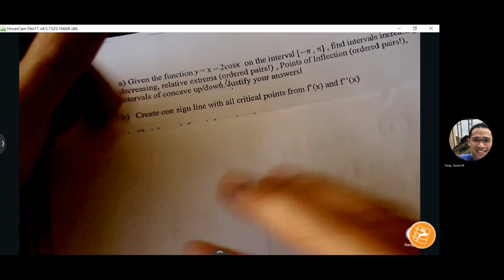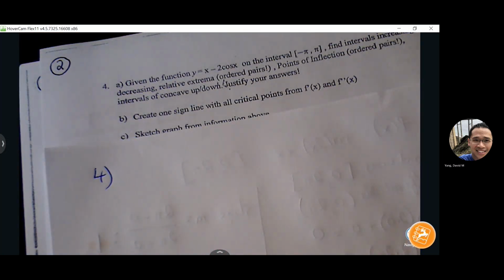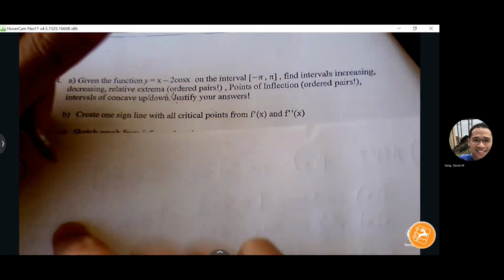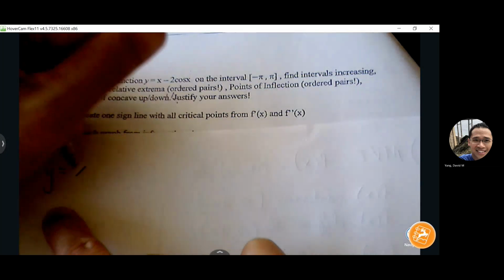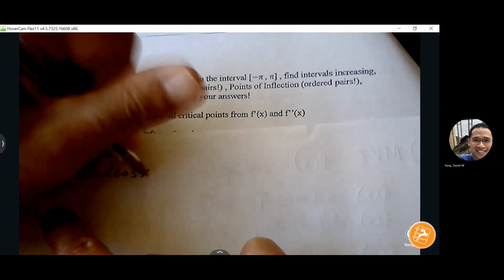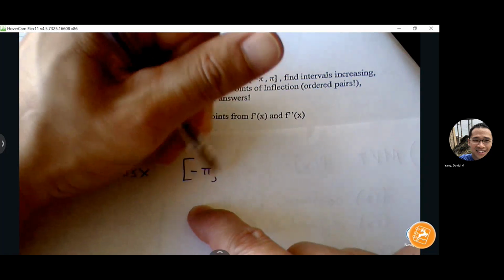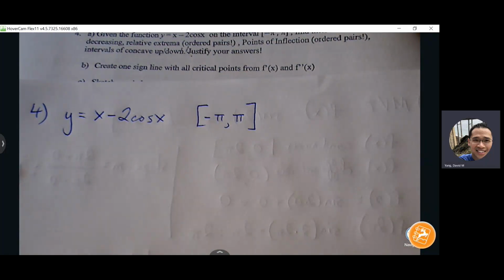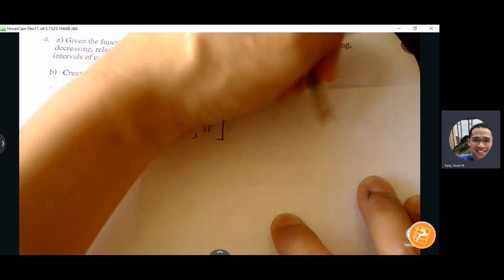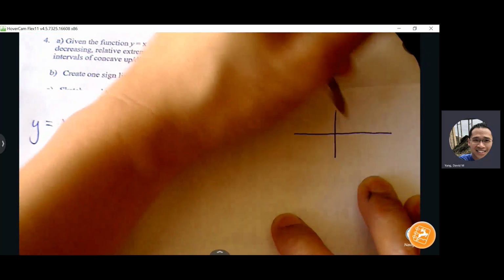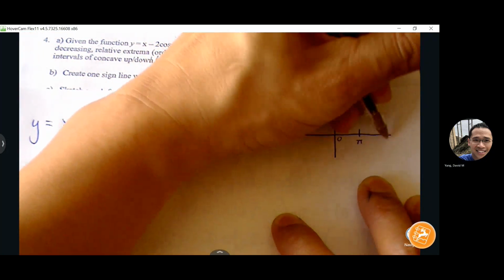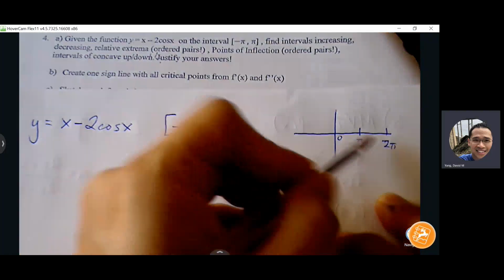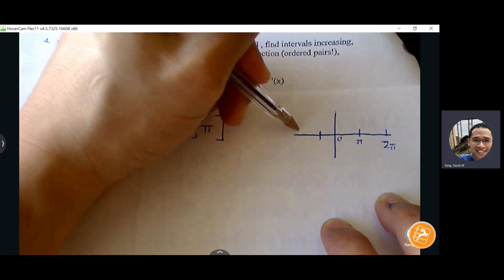All right, so here we go. That interval seems a little bit strange here, from negative pi to pi. We're used to seeing from 0 to 2 pi. So I want to give you some reference here. From 0 to pi would be something like this, right? We're trying to sketch the graph in this interval, but we're going to have to stretch in the other direction here.